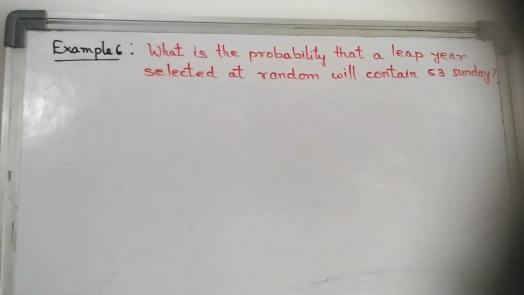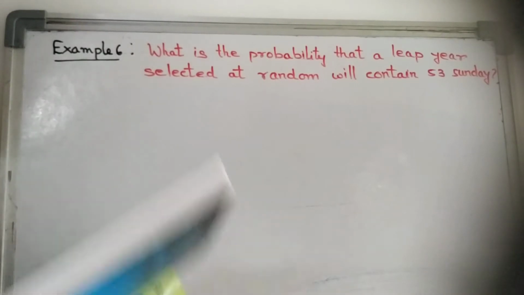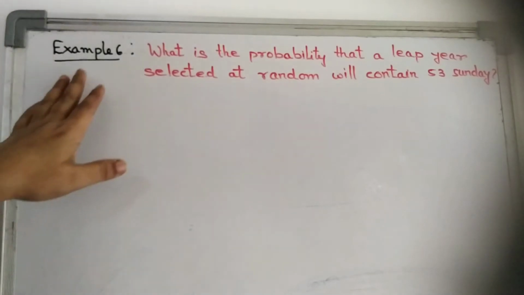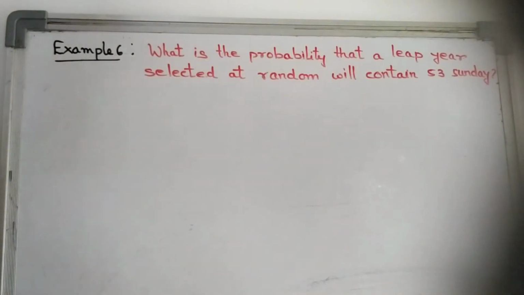Example 1. A coin is tossed once. What is the probability of getting head? These are very simple. So examples 1, 2, 3, 4, 5, up to 5 you do yourself. Here I am showing example 6. Example 6 is, what is the probability that a leap year selected at random will contain 53 Sundays?